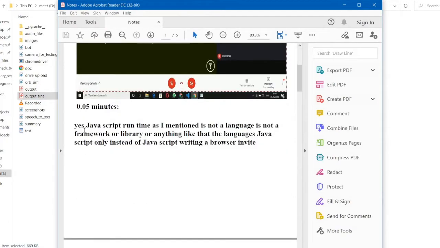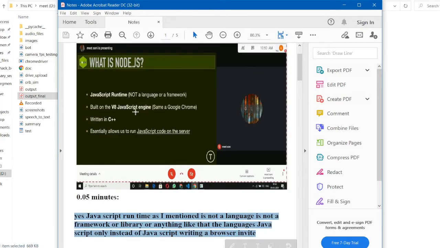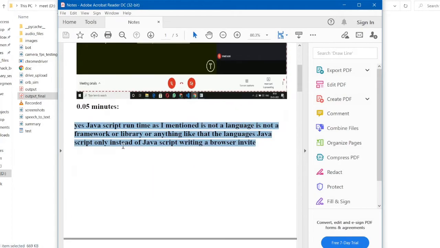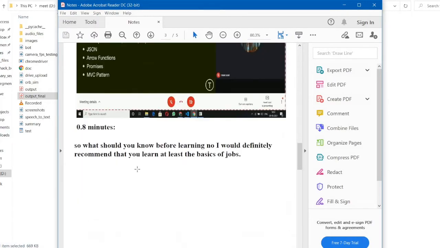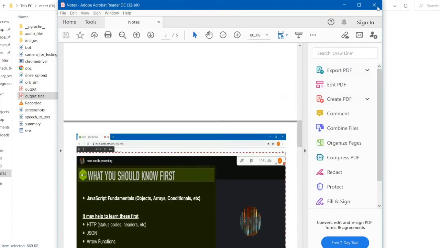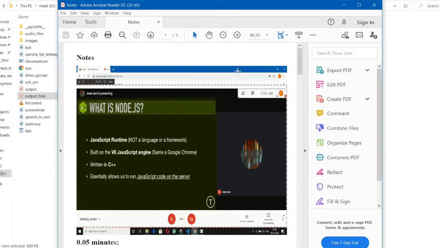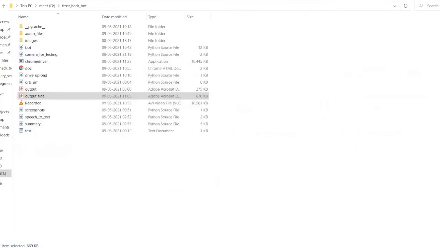As I mentioned, first we will store the screenshot, and below the screenshot we will store this text representing what the teacher taught in that slide. So as you can see, the PDF will be generated, and also it will be uploaded to the drive. I will show you that it is automatically stored on the drive.